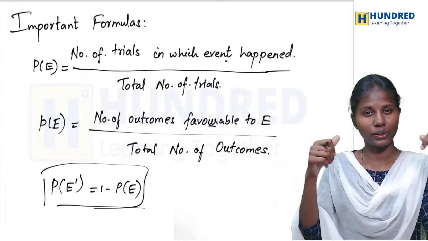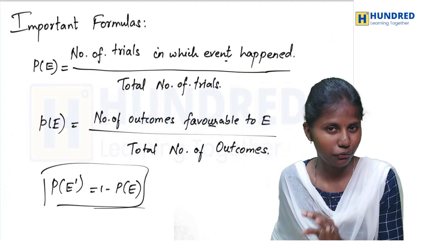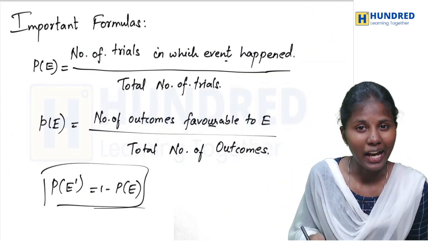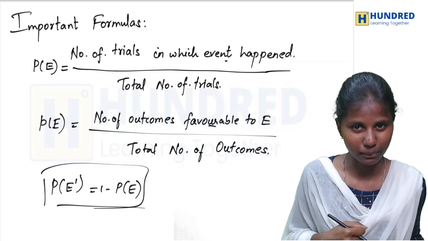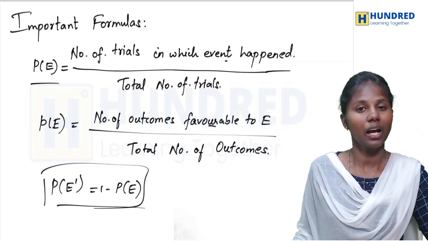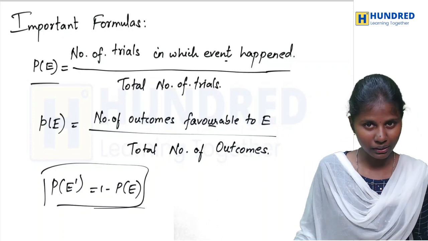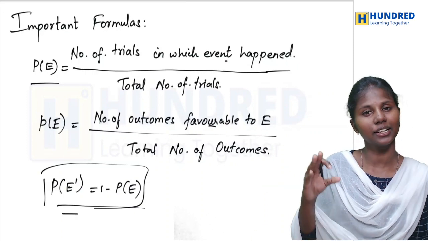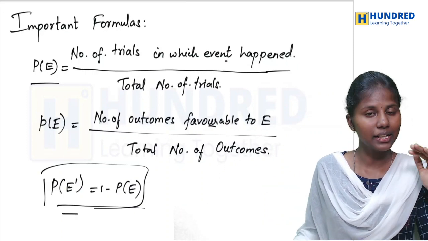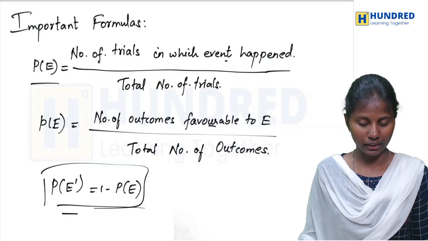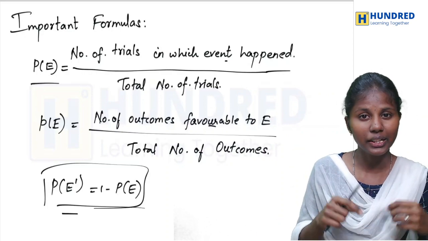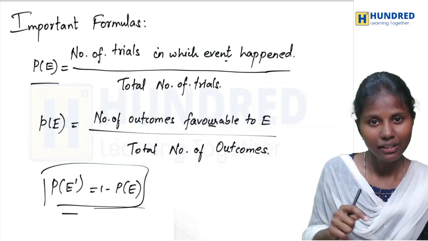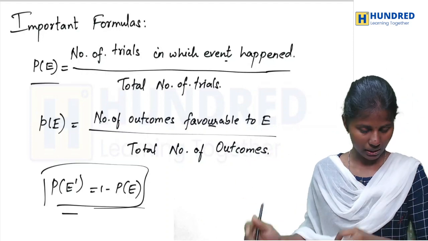Next, we go into the other topic called important formulas. You will be happy to hear that only 2 formulas are used in this chapter. The first one is how to calculate the probability of an event. The second one is related to complementary events. When I say how to calculate the probability, it means a fraction: the number of elements in the event divided by the total number of elements.